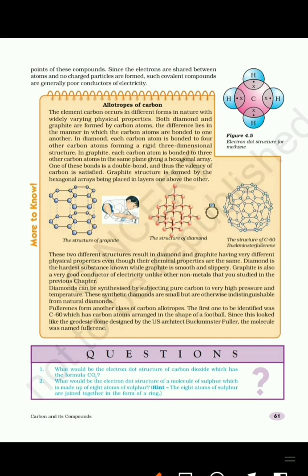Now we'll see one more example of a carbon compound, that is methane, having formula CH4. As we know, carbon requires 4 electrons, and here the 4 electrons it shares with the 4 hydrogen atoms to complete its octet. We know the valency of carbon is 4.